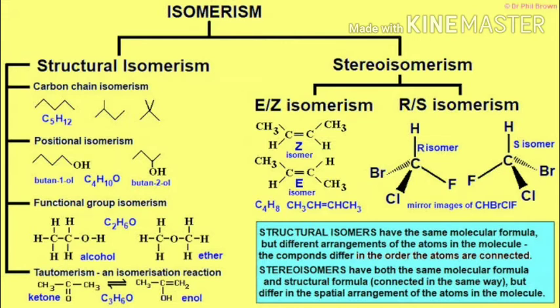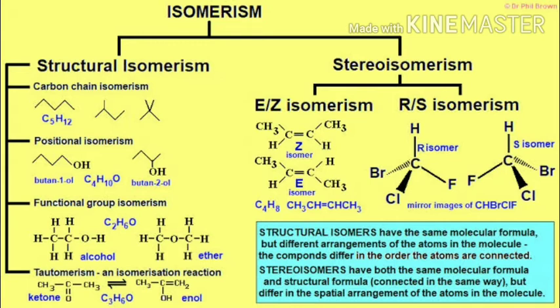And last is tautomerism. Tautomerism is a special type of functional isomerism in which the isomers are in dynamic equilibrium with each other. An example is a ketone being converted into an enol group. Ethyl acetoacetate is an equilibrium mixture of the following two forms. At room temperature, the mixture contains 93% of keto form and 7% of enol form. So this is tautomerism.